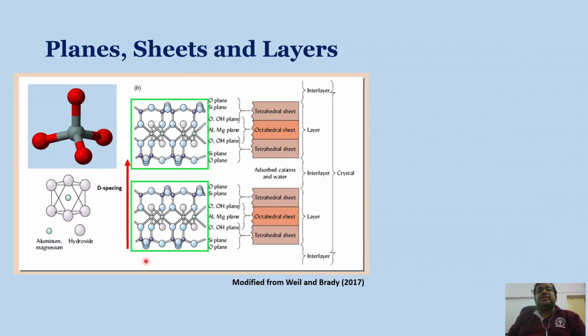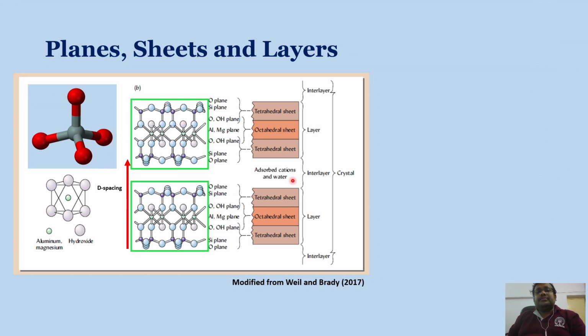So this basically shows a snapshot of the clay mineral structure model. You can see here again this is showing a 2:1 type of clay mineral, and the crystal of a 2:1 type of clay mineral is based on this individual unit cell, which is a 2:1 type of layer, where the octahedral sheet is sandwiched between two tetrahedral sheets, and there are some planes of atoms you can see. However, the linear distance between two repeating planes of atoms is known as the d-axis spacing.